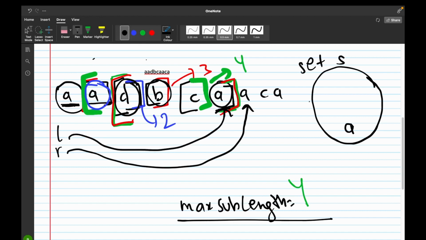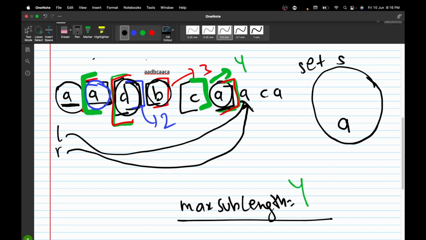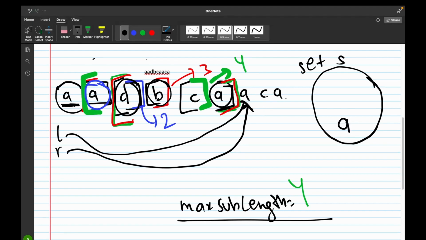Now you would again check if A is already present in our set or not. Now A is already present in our set, so we would remove the letter to which our left pointer is pointing. Our left pointer is pointing to letter A now, so we would remove letter A. So we would increment the left pointer to the next letter, that is A. Now we would check if A is again present in the set or not. No, A is not present in the set. So we add A to our set.